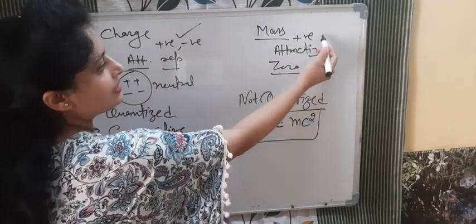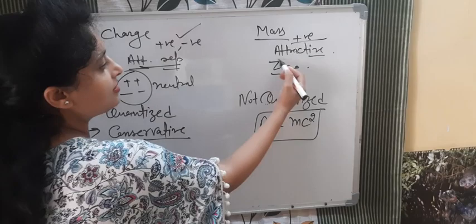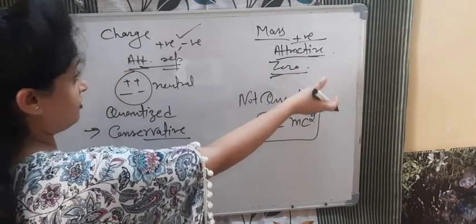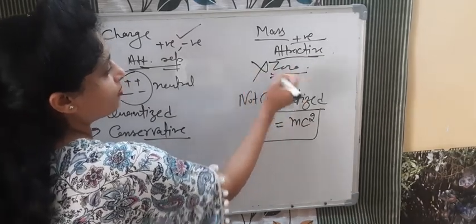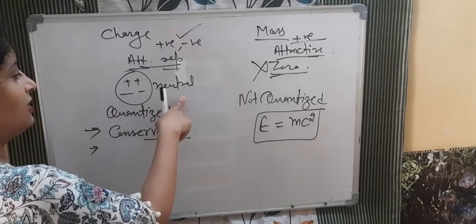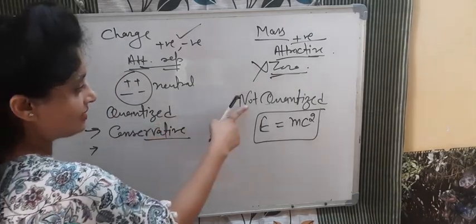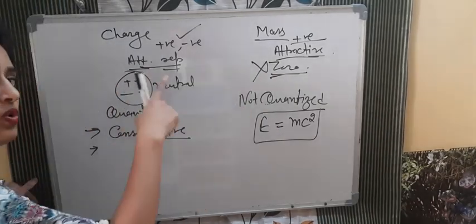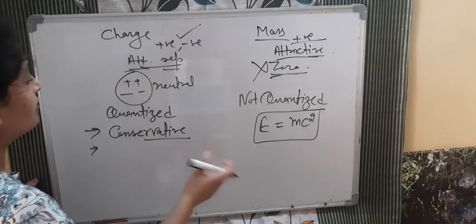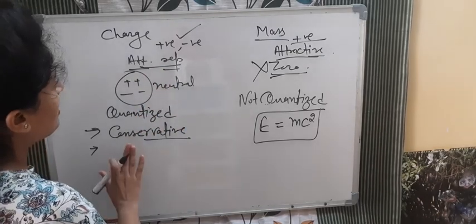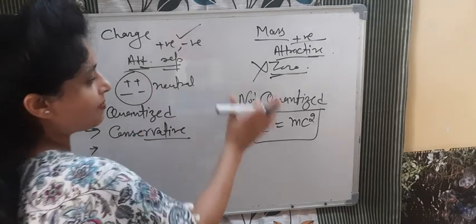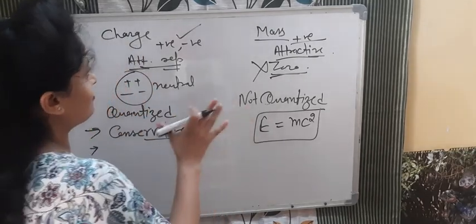Charge has two kinds, so there is attraction and repulsion. Mass has attraction only. Charge can be zero, but mass being zero is not possible. Charge is quantized, mass is not quantized. Quantized means it always transfers in integers: 1, 2, 3, 4, 5, like this. Charge is conservative, mass is not conservative. So these were the basic differences.